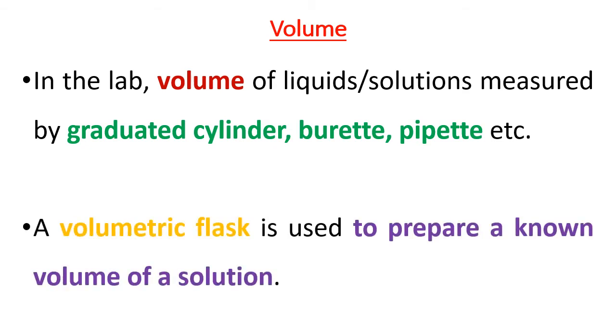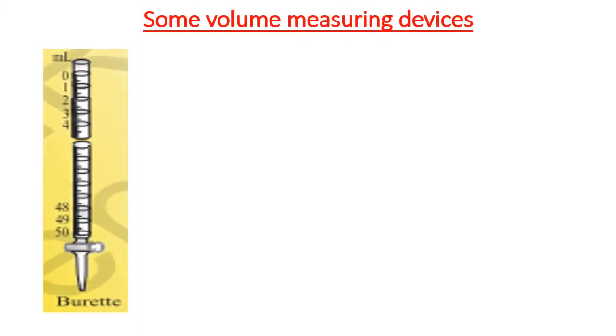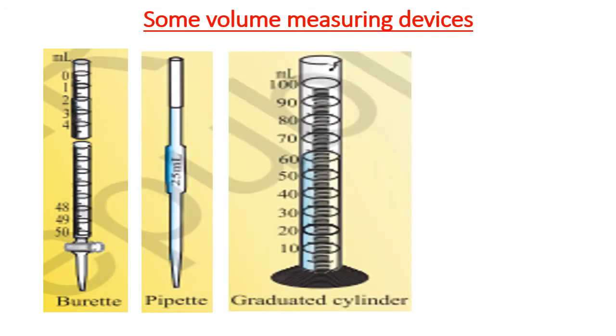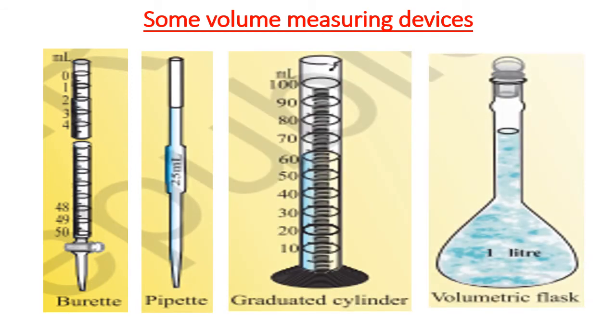A volumetric flask is the apparatus which is used to prepare a known volume of a solution. Some of the volume measuring devices are burette, pipette, graduated cylinder, volumetric flask. These are the apparatus used to measure volume of the solutions.